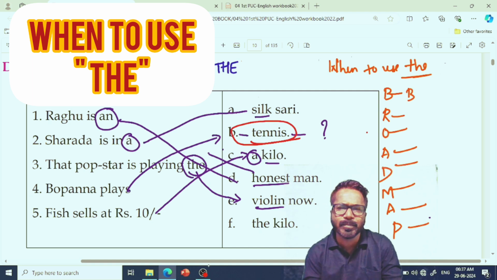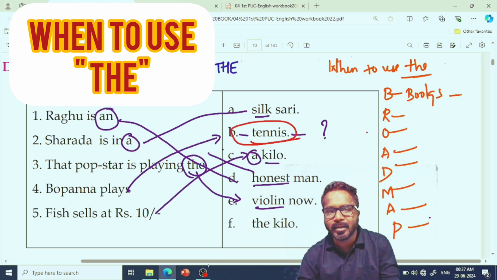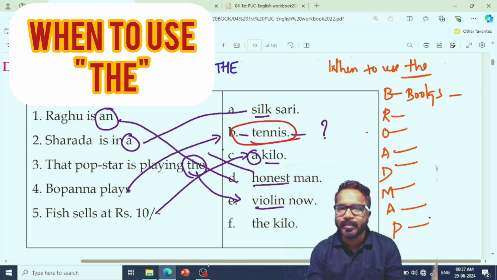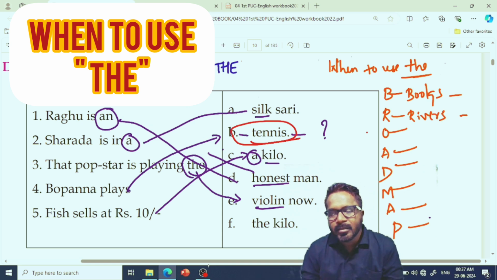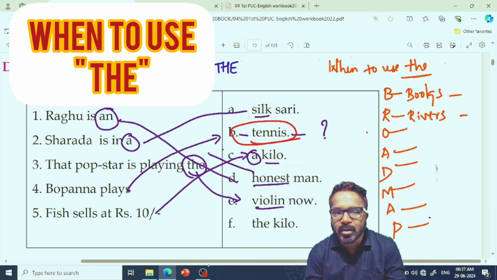B for books, very simple. Whenever you are talking about holy books, the Bible, the Quran, the Bhagavad Gita, use the. That's it. Then R for rivers. The Ganga, the Narmada, the Saraswati, the Malaprabha. Then ordinal numbers. Which are the ordinals?